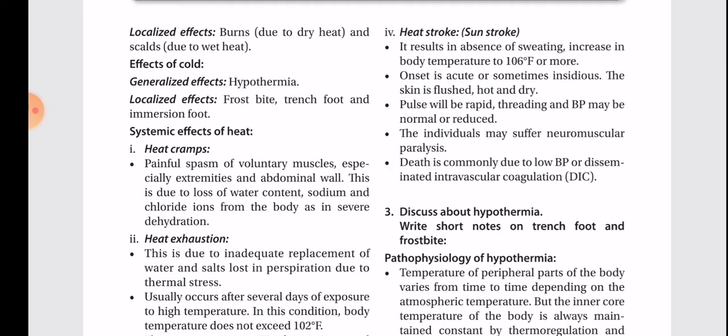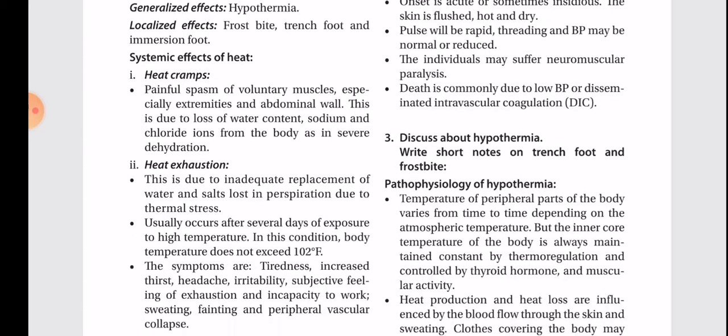Heat stroke, sunstroke. It results in absence of sweating, increase in body temperature to 106 degrees Fahrenheit or more. Onset is acute or sometimes insidious. The skin is flushed, hot and dry. Pulse will be rapid, thready, and BP may be normal or reduced. The individual may suffer neuromuscular paralysis. Death is commonly due to low BP or disseminated intravascular coagulation (DIC).